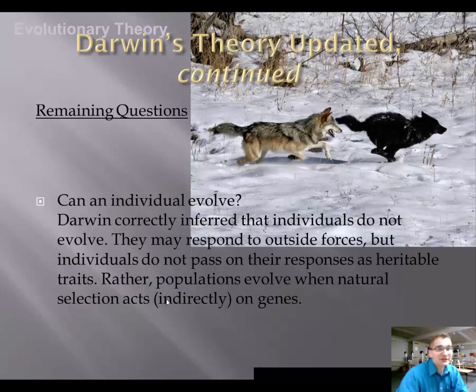Rather, populations evolve when natural selection acts indirectly on genes. So when a natural environment changes and certain organisms are better suited to survive in that environment, the gene frequencies, or the allele frequencies, within a population slowly change over time.